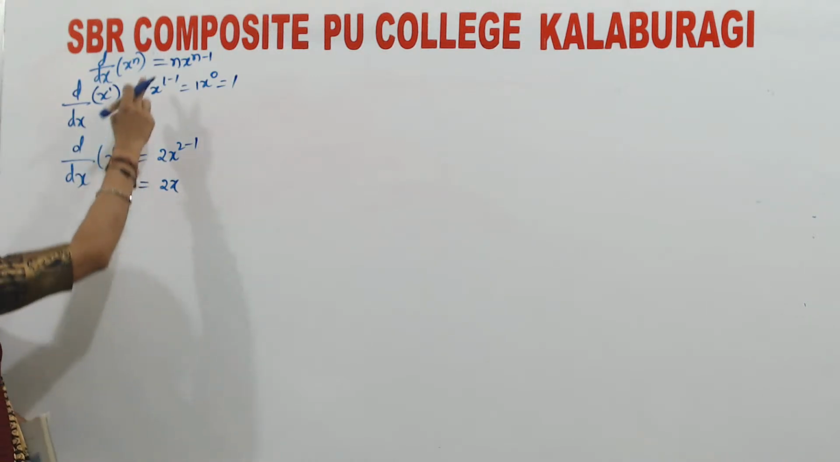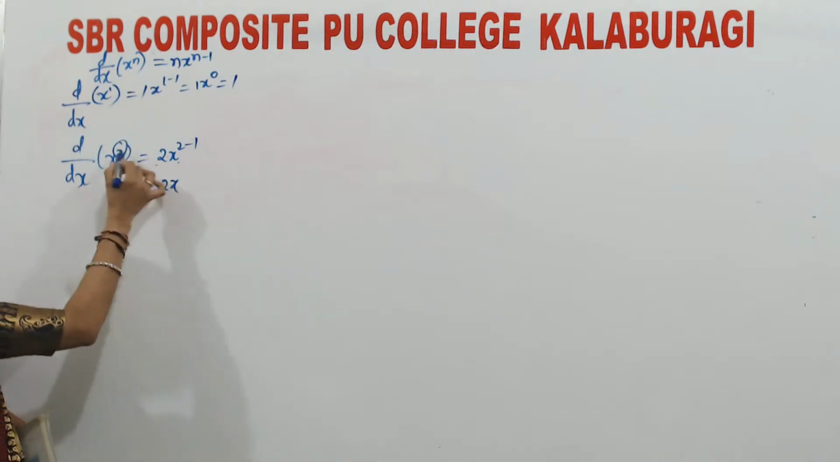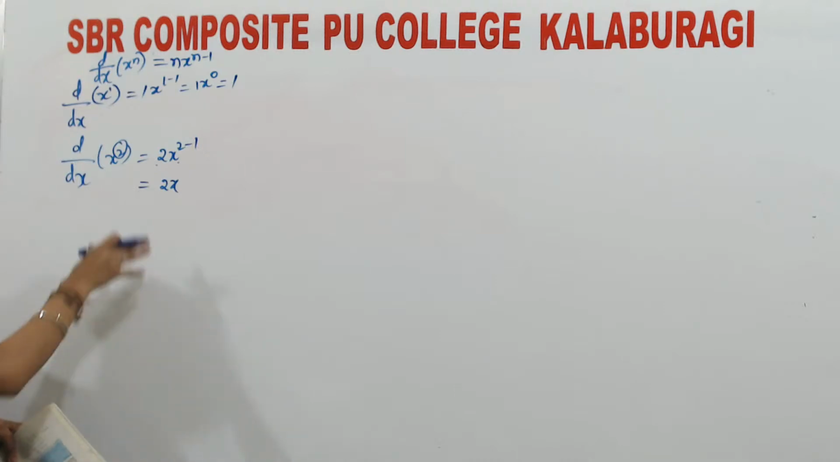So how will you write? n into x to the power n minus 1. So 2 into x to the power 2 minus 1. Here the value of n is 2. In that manner you have to solve. For this numerical, only this much we need.